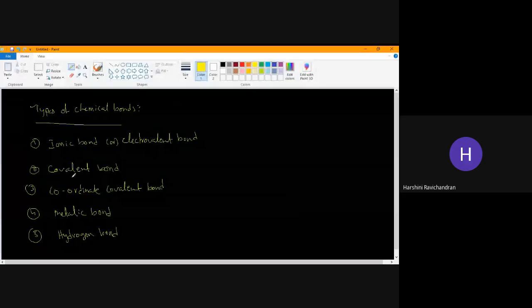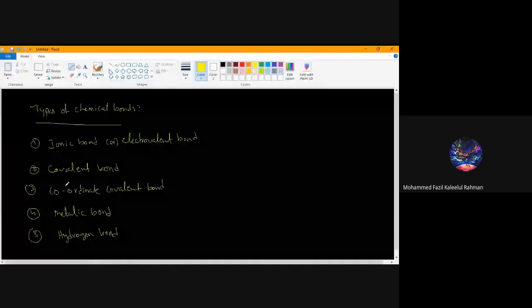Yes, sir. These are different types of bond. What is meant by bond? Bond is nothing but force of attraction. So we'll see how ionic bond is formed, how covalent bond is formed, how coordinate covalent bond is formed, what is meant by metallic bond, how hydrogen bond is formed. We are going to study in detail about it. So I'll start first with ionic bond or electrovalent bond.